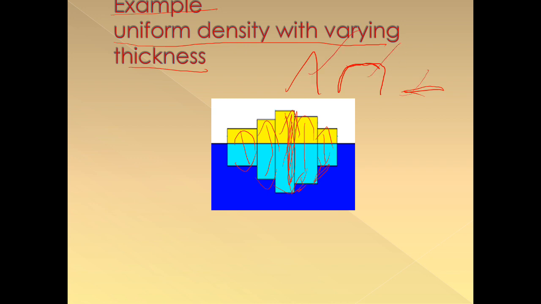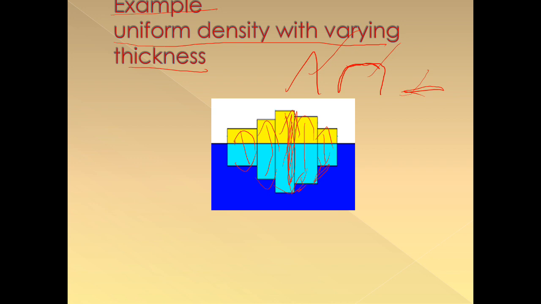So continents are made up of rocks having uniform density. He is saying that continents are made up of rocks having uniform density, but their thickness or length varies from place to place. Because of the length variation, we get different kinds of landforms like mountains, plateaus, plains, etc. So this is how he is explaining.